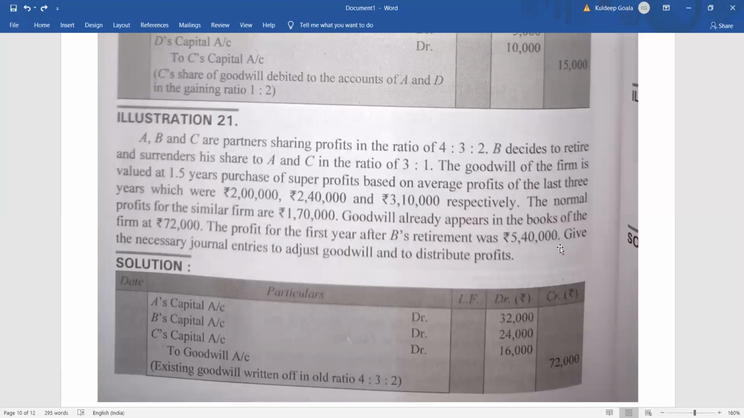So let's start. What you will do first of all is write off the goodwill. So it was 72,000, right? So 72,000 will be written off by A, B, and C in which ratio? 4:3:2 ratio. So the journal entry will appear like this: A's capital account debit, B's capital account debit, C's capital account debit to goodwill.